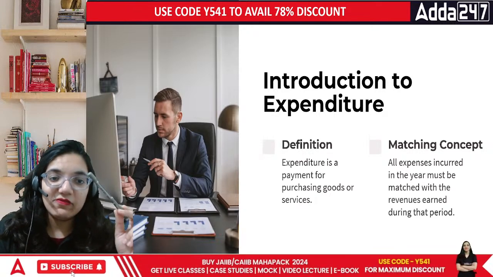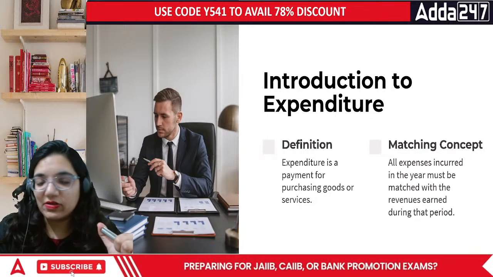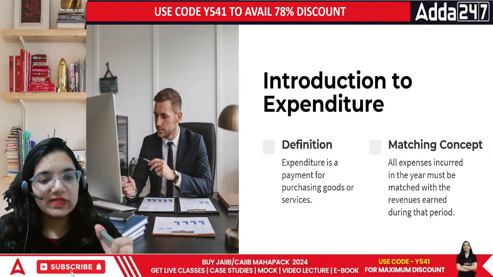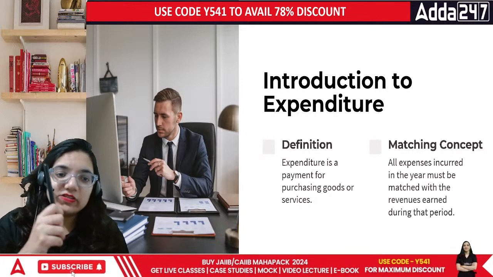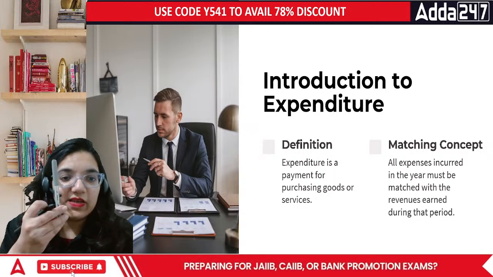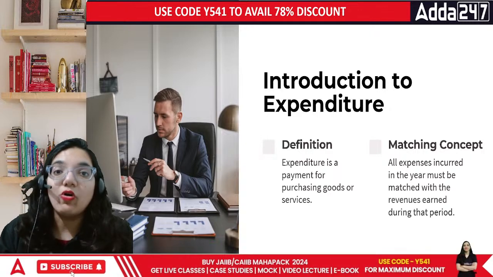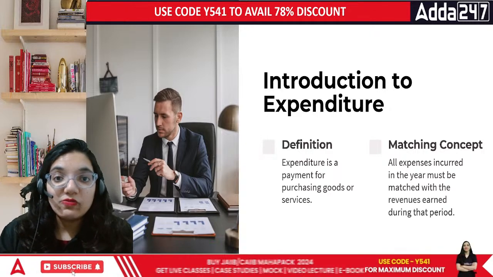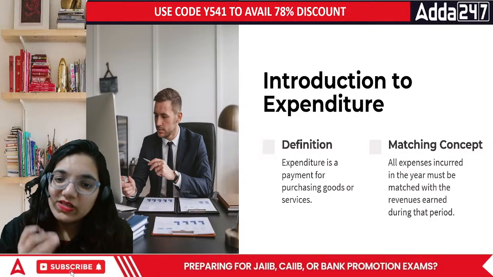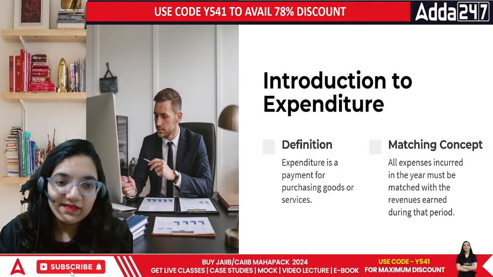This pen is hardly 10 bucks, and this one might be of a good amount. Let's take an approximate amount, like 5k. If this entire pen tab costs me around 10k, this particular pen and the diary that I possess would be 200 or 300 rupees maximum altogether. So what's the difference between the two? Do we really write both these things on the same lines? Is it really correct? It is not.